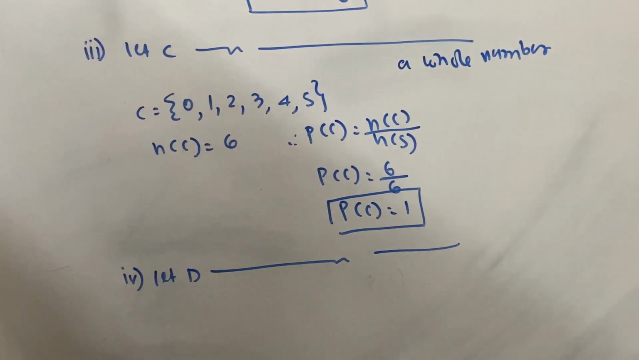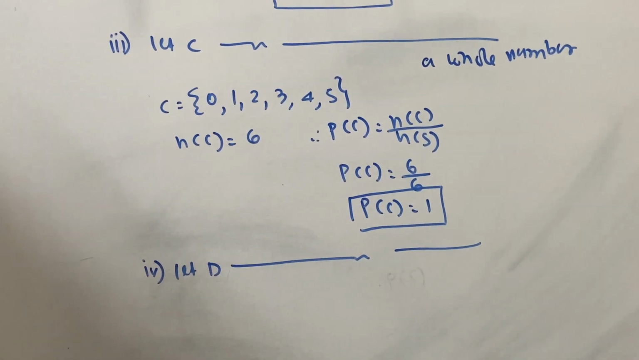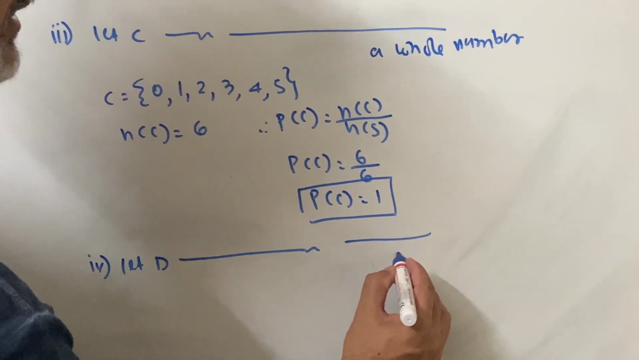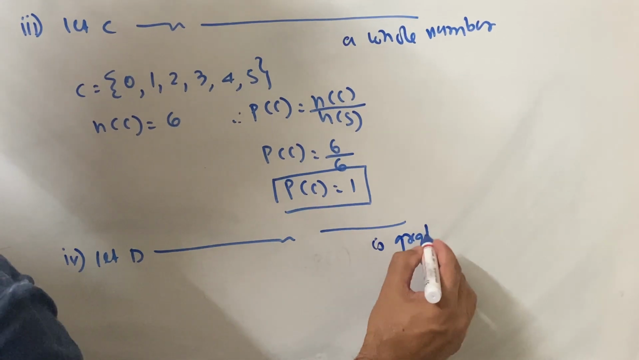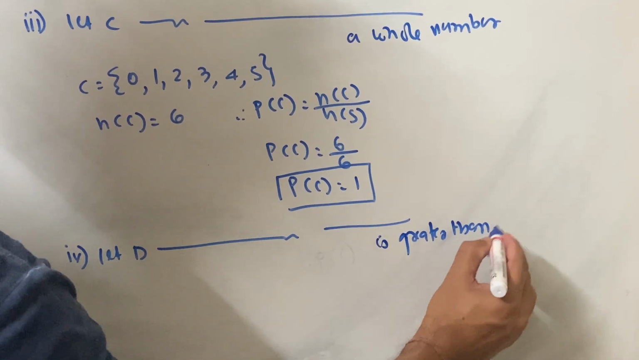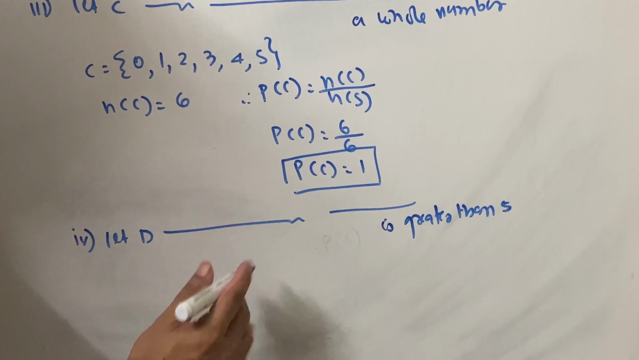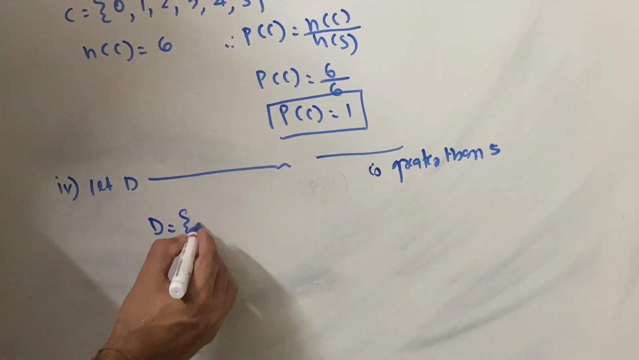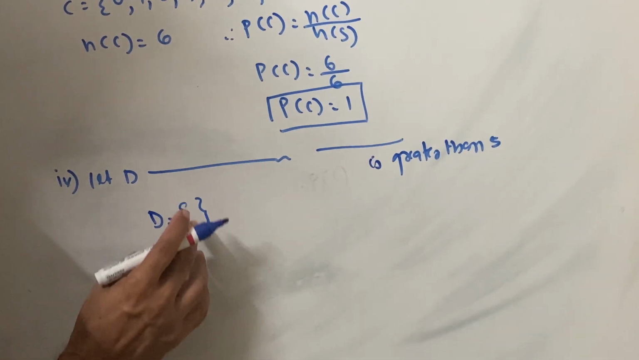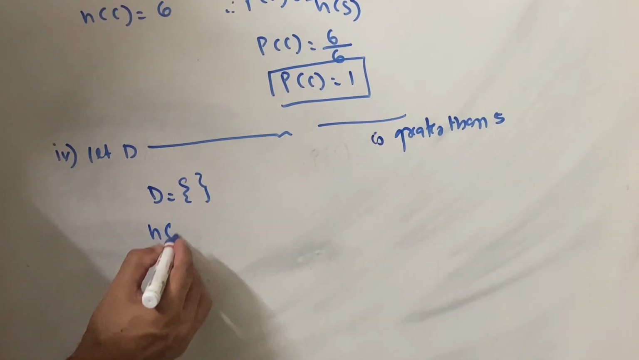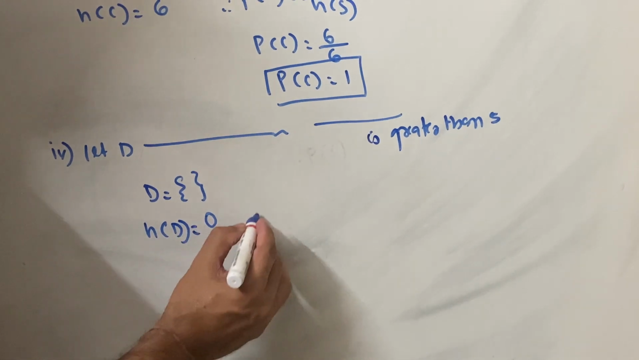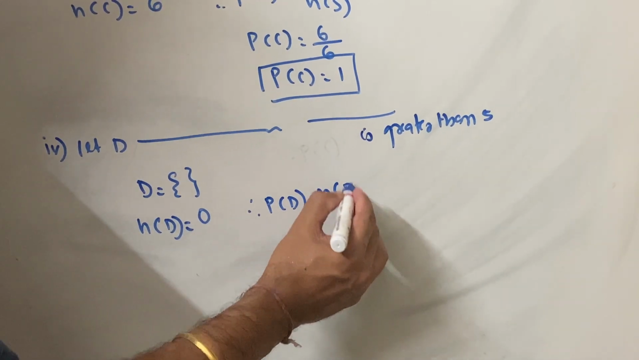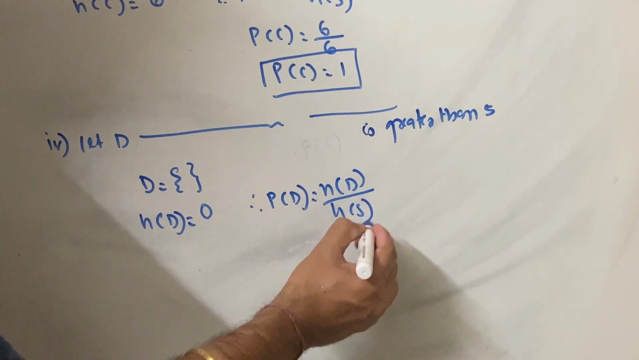Let D be the event that the number is greater than 5. How many numbers are greater than 5? Not a single number, so this is called an impossible event. So D is equal to nothing, we write only two brackets. So n of D, there is not a single term, so 0, and therefore probability of D is equal to n of D upon n of S.